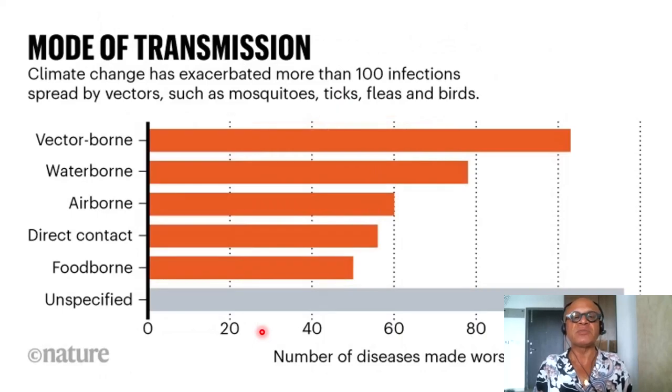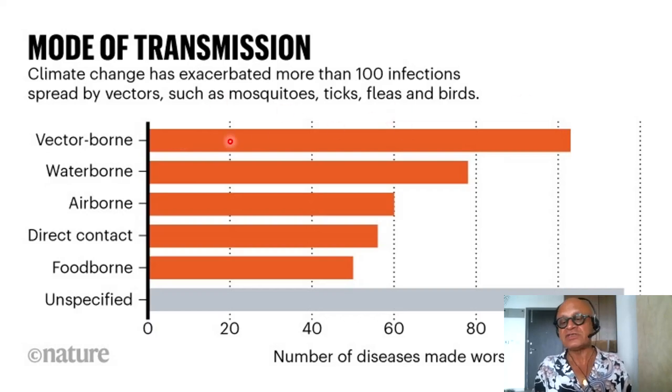Climate change has exacerbated more than 100 infections spread by vectors such as mosquitoes, ticks, fleas, and birds, right? So again, habitat destruction associated with direct greenhouse gas forcing or indirect human forcing, or temperature and precipitation impacts, etc., can affect life cycles of all these things and their vectors.